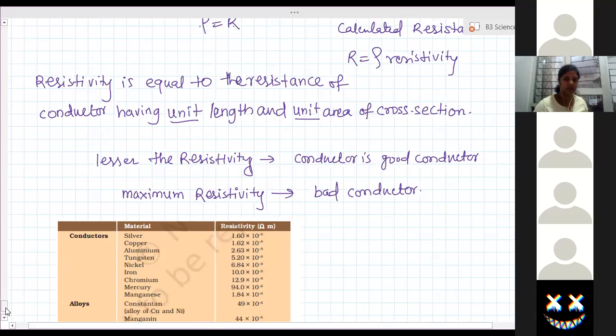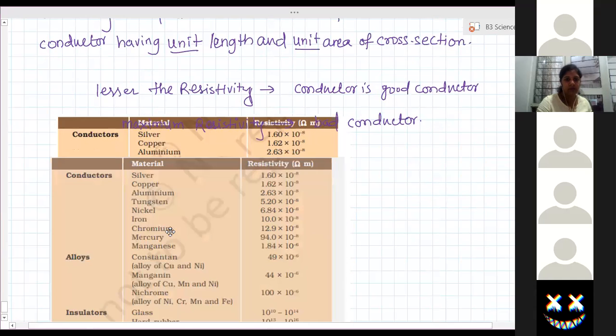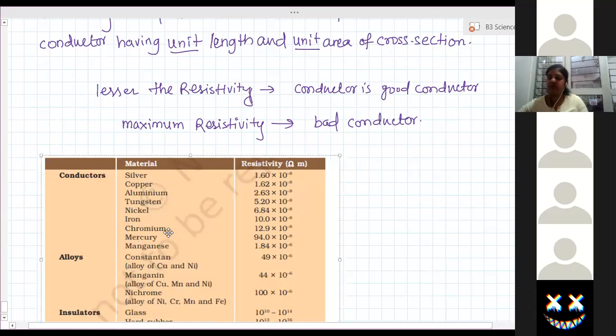Ma'am, we have to write this table. No, you're not supposed to remember it as well. I'm only telling you how they differ, so you can see the values of resistivity. Yeah, one more thing, the unit of resistivity.